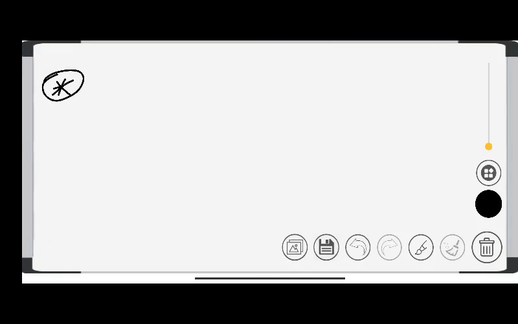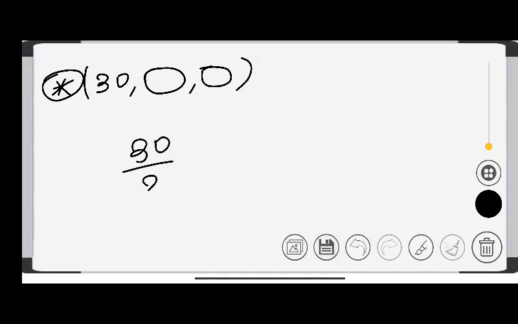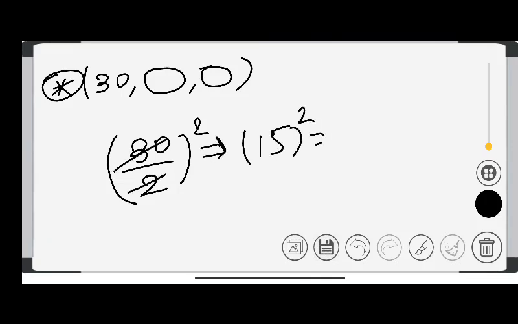Next, take more examples. I take a larger number, 30. I don't know this. What should I have to do? You know better. I get the answer 15, and 15 squared is 225. So I have to add 1 and I have to minus 1.